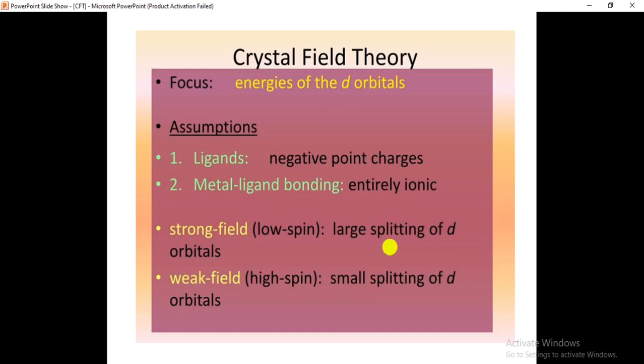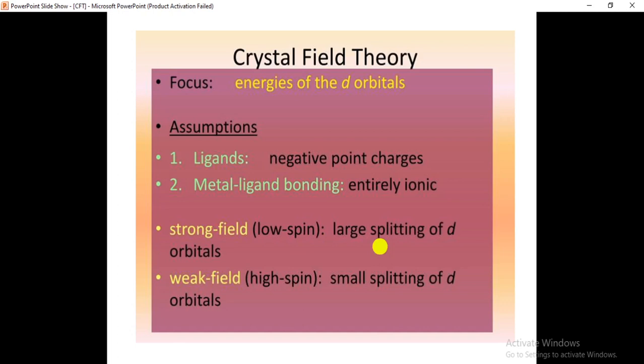The splitting of the d orbitals will be more. The energy gap between the orbitals will be high, so that's why pairing of electrons can take place. If the strong field ligand is involved, what happens? The splitting of the d orbitals will be high, the difference between the d orbitals will be high.